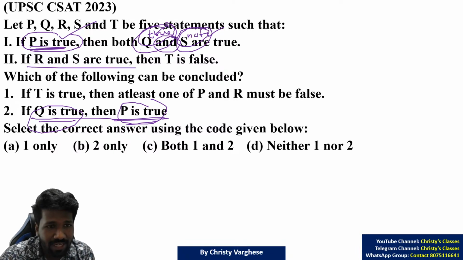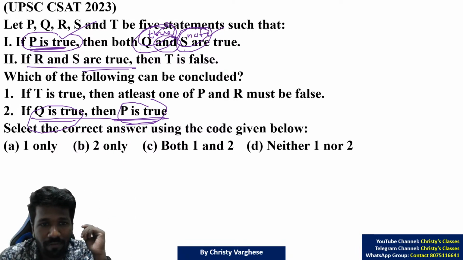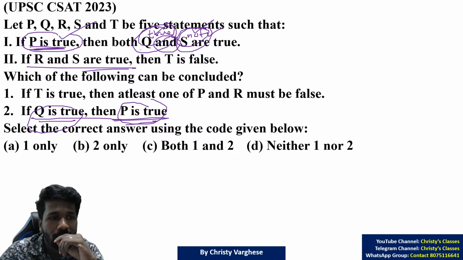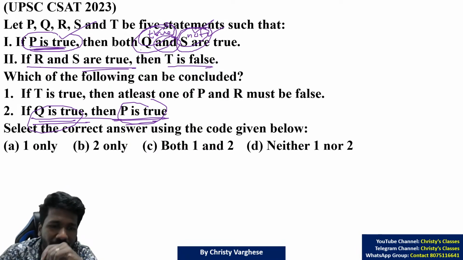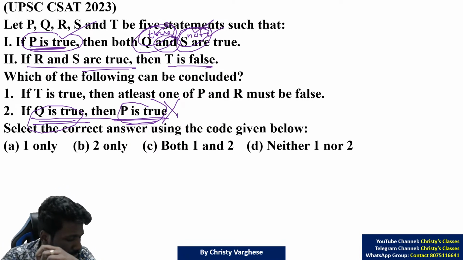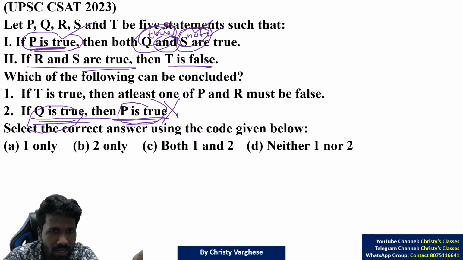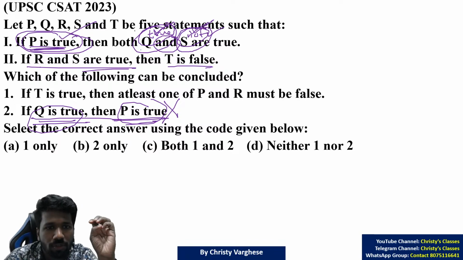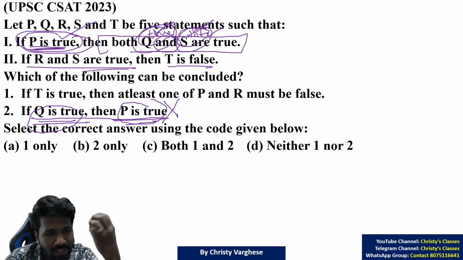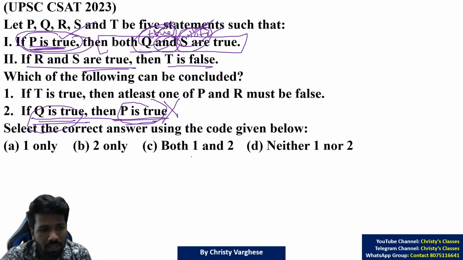But let us check the second statement also, if there is any problem of S not being true. S not being true means R and S are true, then T is false. Yeah, that is not connected to P at all. So if Q is true, P is true, that is not a conclusion we can make. The reason: when Q is true and S is not true, P cannot be true at all. P should be false because of the contrapositive of the sentence. So that is why the second statement is not correct at all.